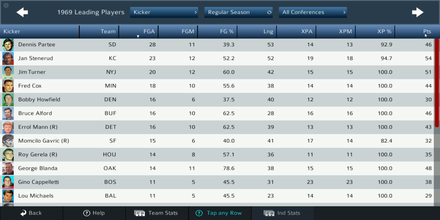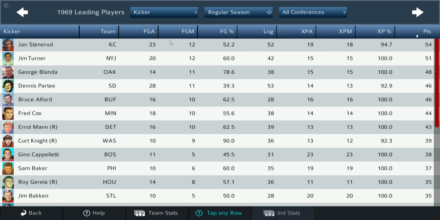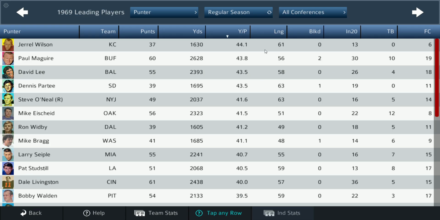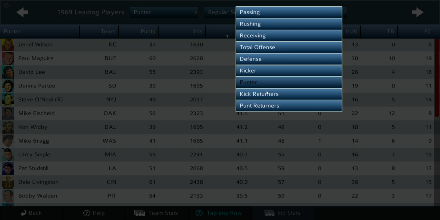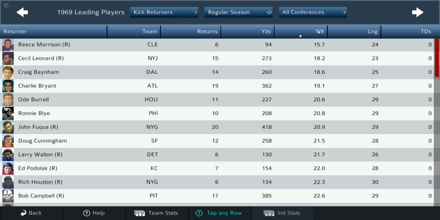All right. Kicker, let's see. I don't know if I can go by percentage, but looks like Curt Knight is the most accurate kicker for the Redskins. Most points is Jan Stenerud. Not a surprise there. Leading punter is Jerrel Wilson. He was a great punter for the Chiefs. Kick returners. Let's see, who's got the most yards per return?